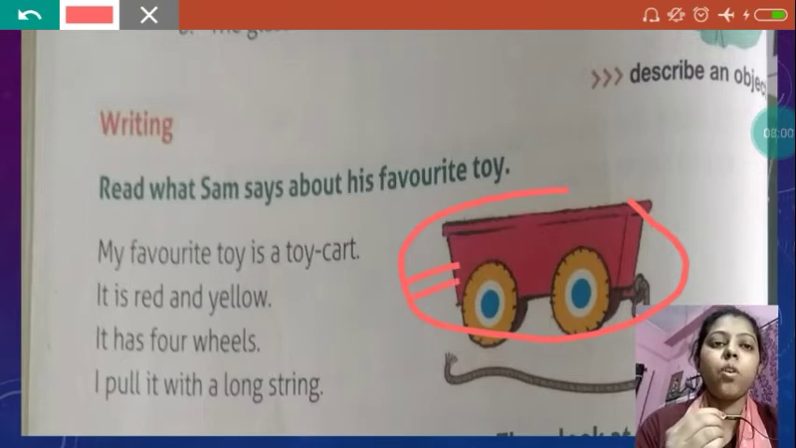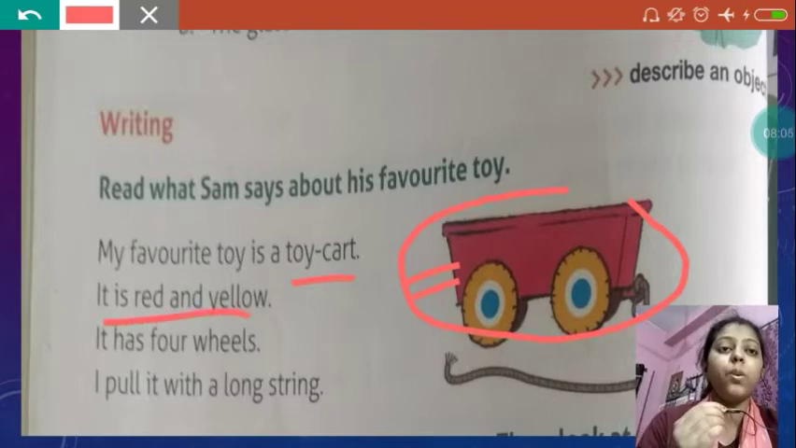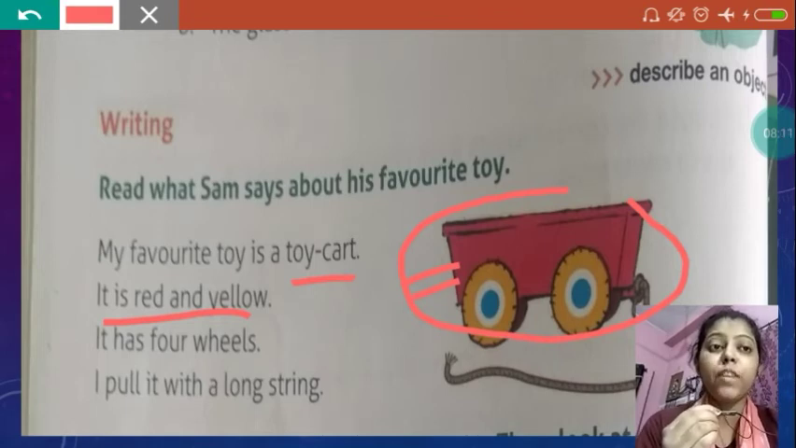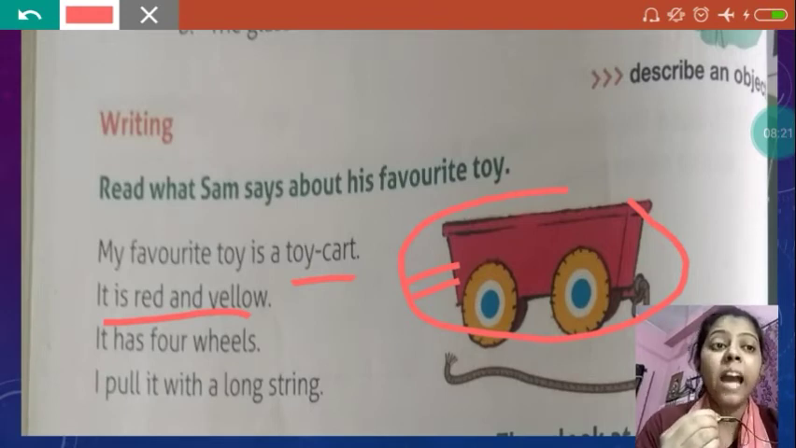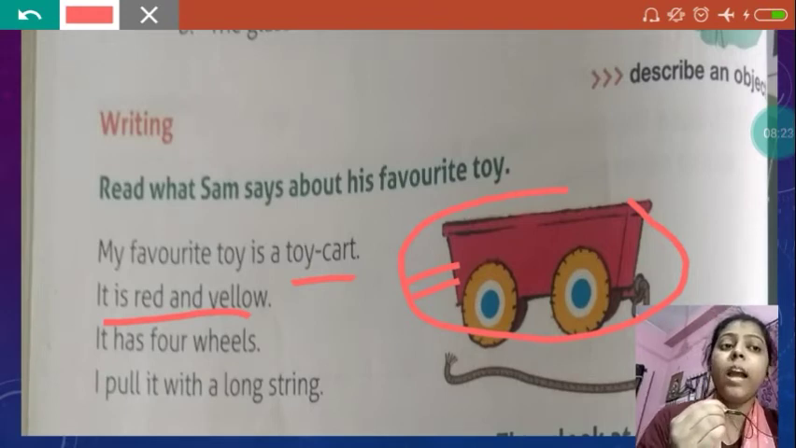My favorite toy is a toy cart. It is red and yellow. See how it is describing. Now, in order to describe any object, we can tell about its shape, size, color, how it looks, what it has, and how much you like it. All these things we can tell to describe an object.